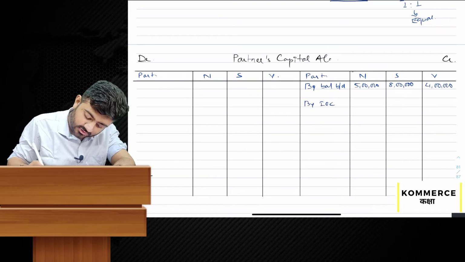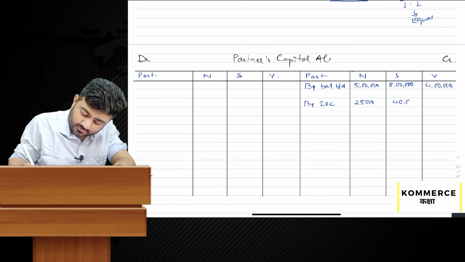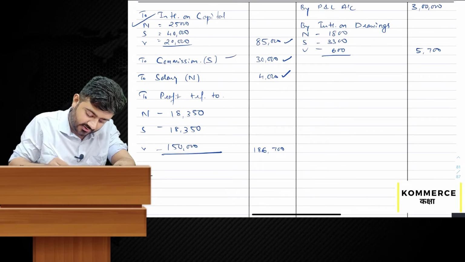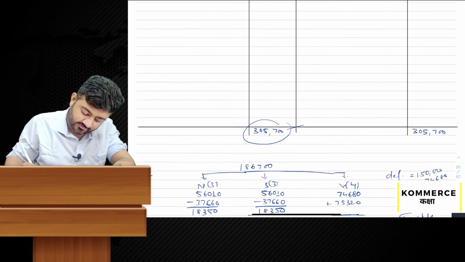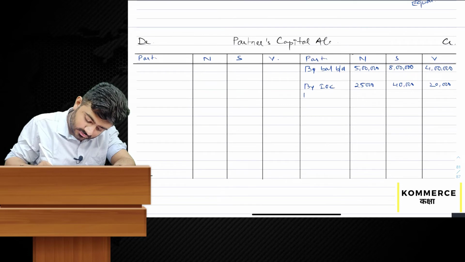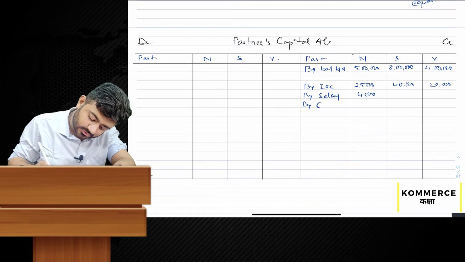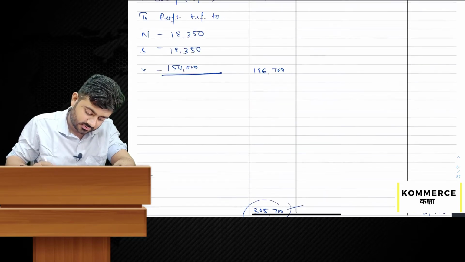By interest on capital 25,000, 40,000, 20,000. Next is commission to S and salary to N: 30 and 4. By salary 4,000. By commission 30,000.